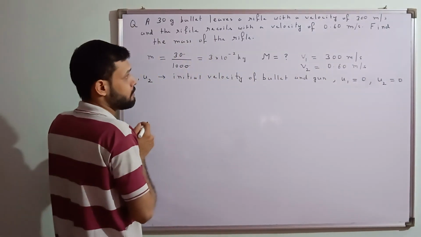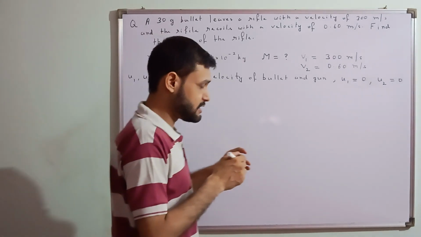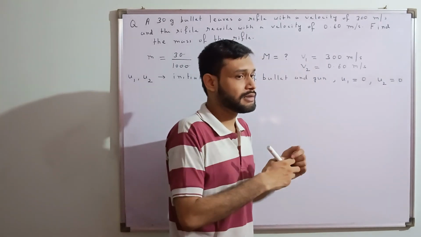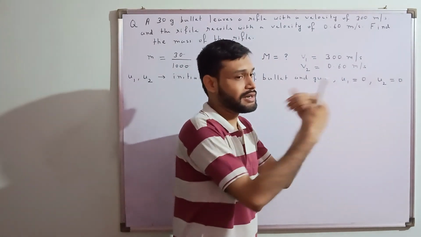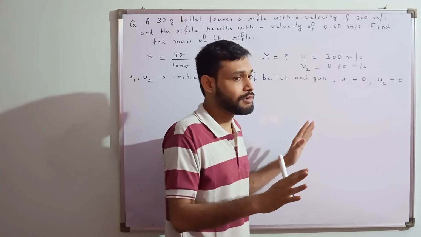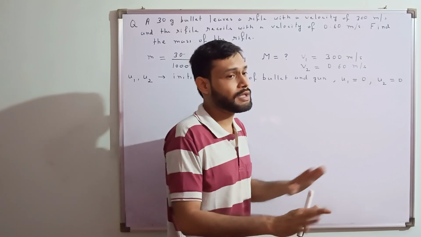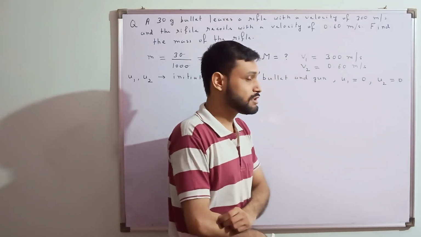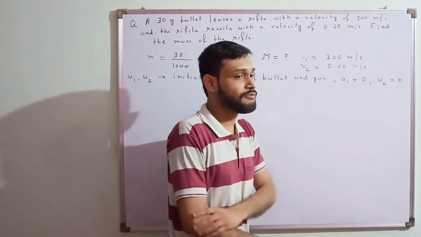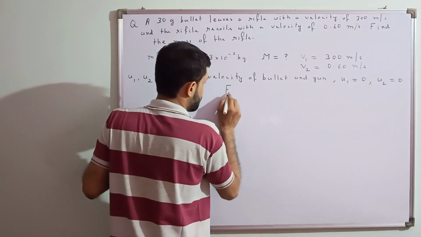Now according to the situation, there is no external force. Whatever the force is there, it is between the gun and the bullet. Gun is applying a force on the bullet. Bullet in return is applying a force on the gun. According to Newton's third law, it's no problem. And these are internal forces, and internal forces will not make any change in the momentum, because the momentum can change only because of the external force. So external force is 0.